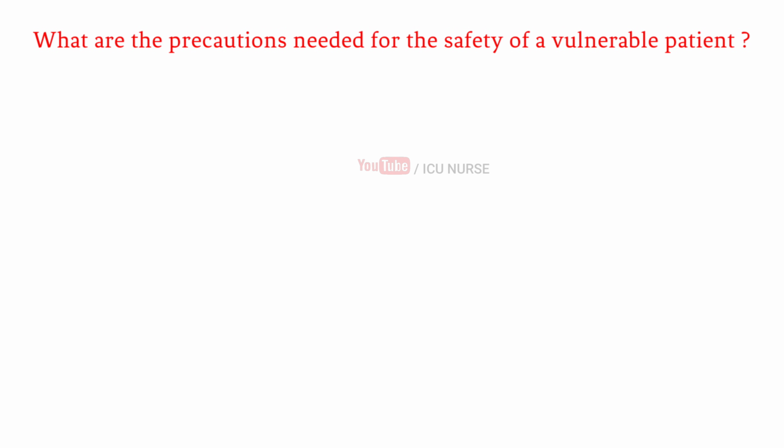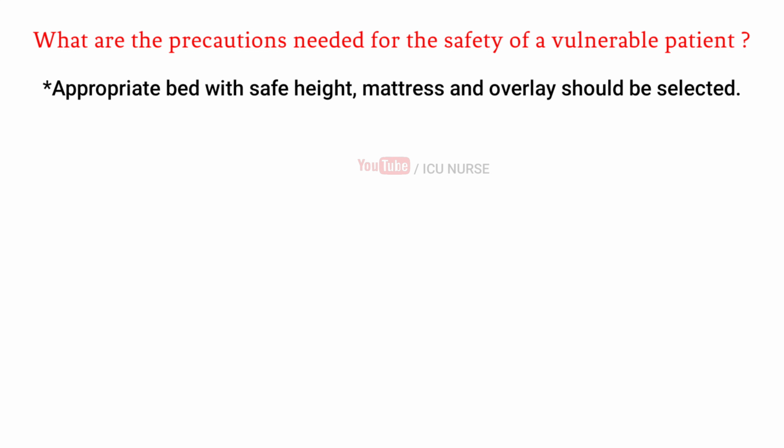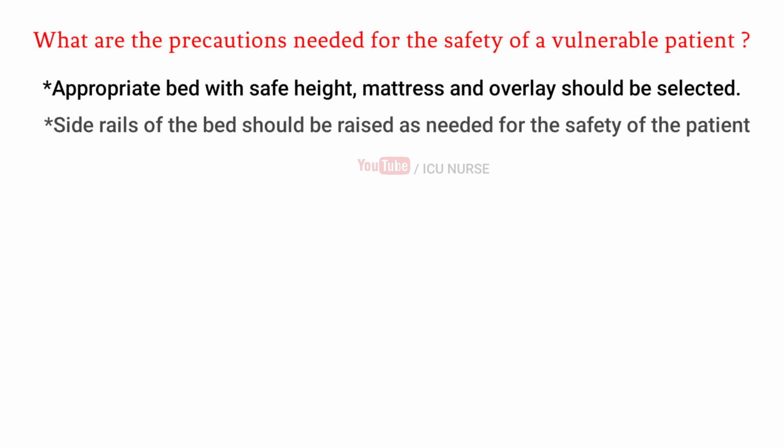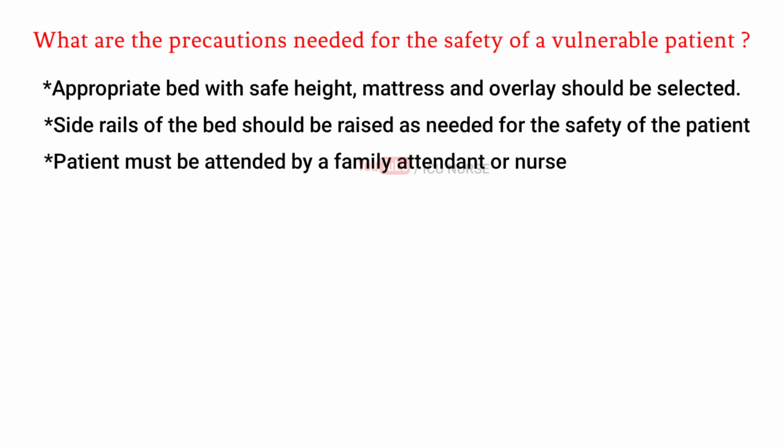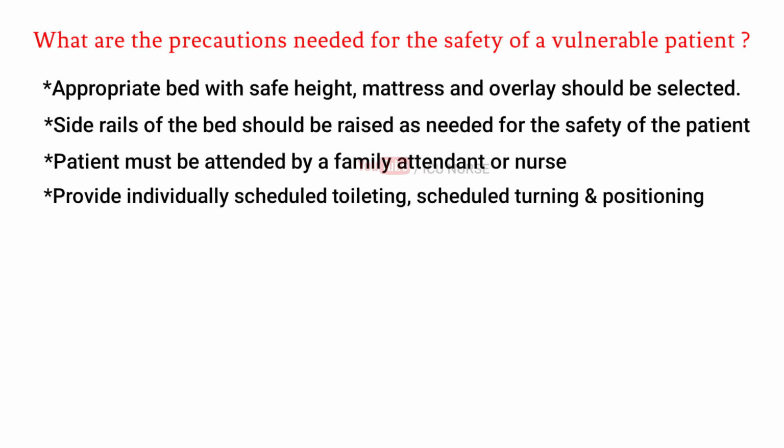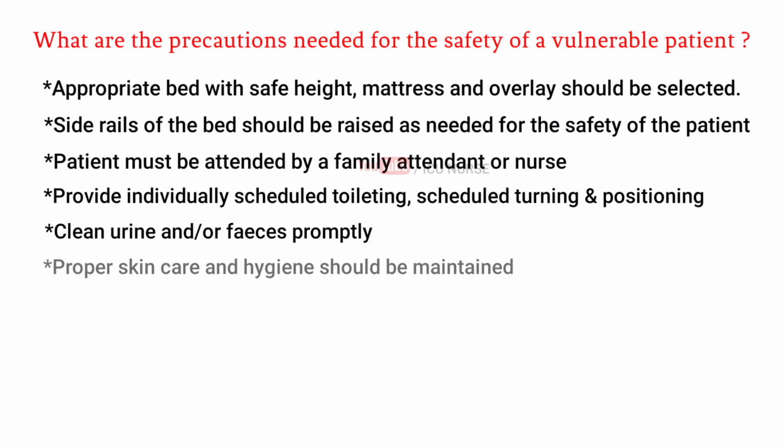What are the precautions needed for the safety of a vulnerable patient? Appropriate bed with safe height, mattress, and overlay should be selected. Side rails of the bed should be raised as needed for the safety of the patient. Patient must be attended by a family attendant or nurse. Provide individually scheduled toileting, scheduled turning and positioning. Clean urine and or feces promptly. Proper skin care and hygiene should be maintained.